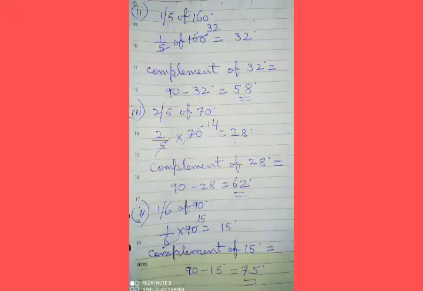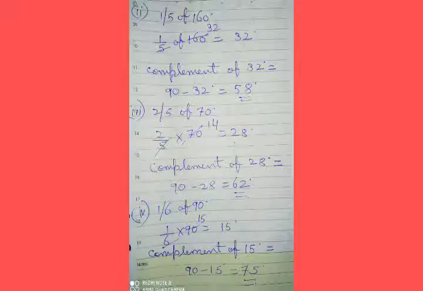Subpart 2, 1 by 5 of 160 degrees. So, 1 by 5 of 160 equals 32 degrees, and so the complement of 32 degrees equals 90 minus 32 equals 58 degrees. Subpart 3, 2 by 5 of 70 degrees. So, 2 by 5 into 70 degrees equals 28 degrees, and so the complement of 28 degrees equals 90 minus 28 equals 62 degrees. Next, 1 by 6 of 90 degrees.